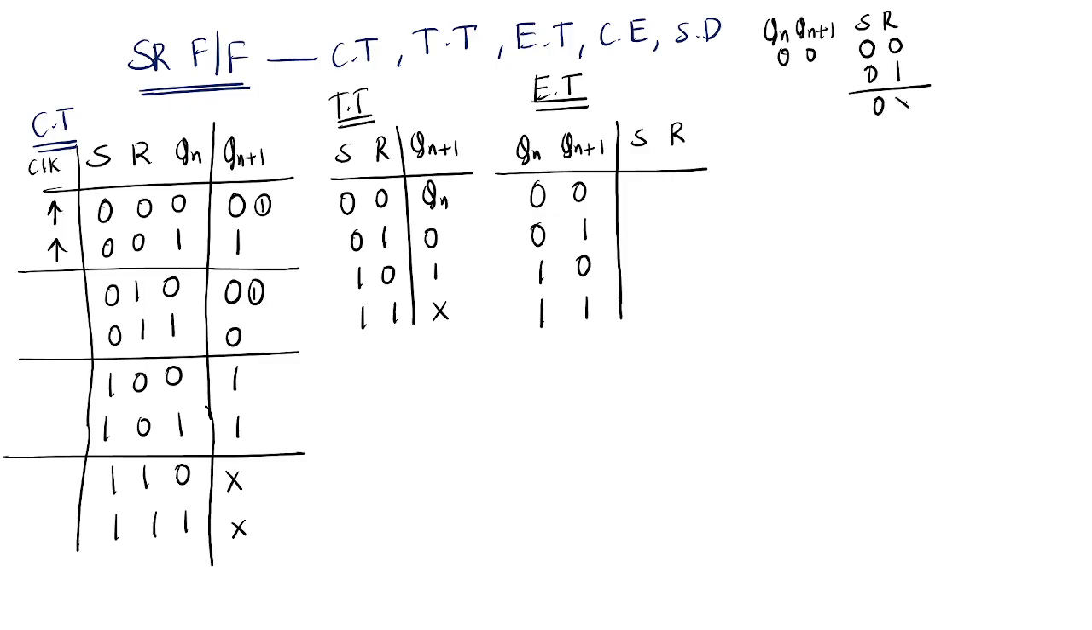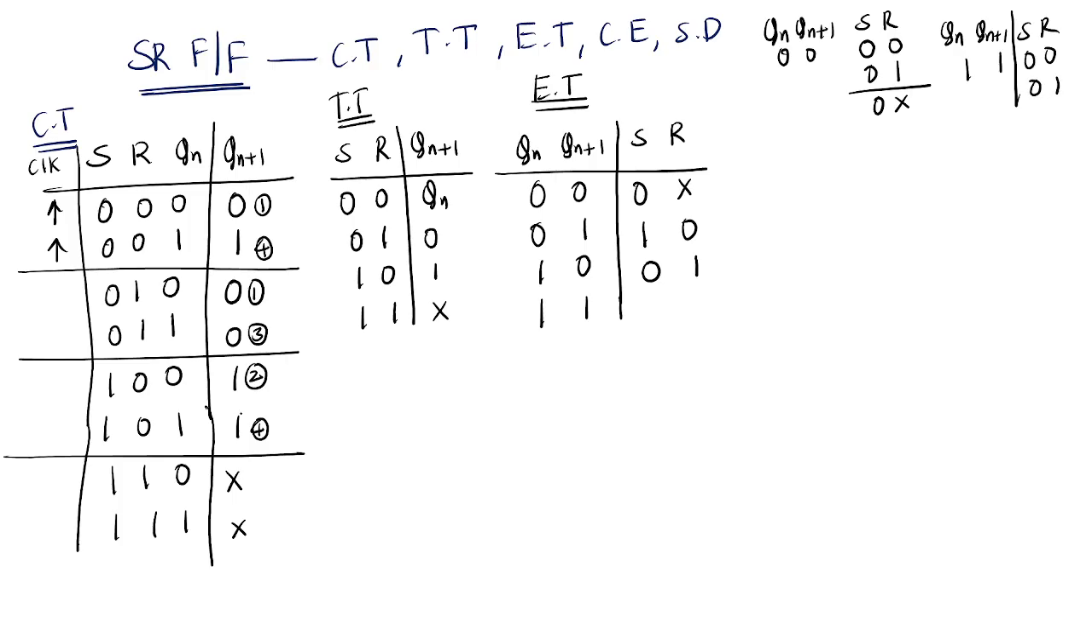So if you combine, what are you getting? 0 and don't care, no? 0 don't care. And when Qn and Qn plus 1 are 0, 1, this is the second case. What are S and R? 1, 0. And when Qn and Qn plus 1 are 1, 0, it is 0, 1. And when it is 1, 1, first is 0, 0 and next one is 0, 1, no?